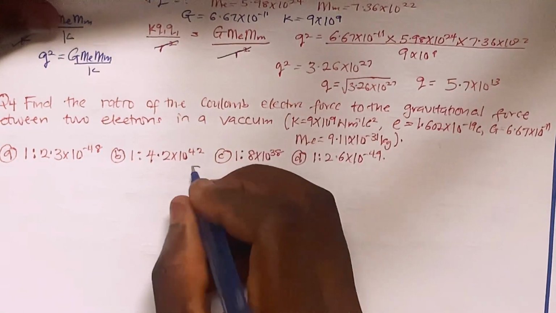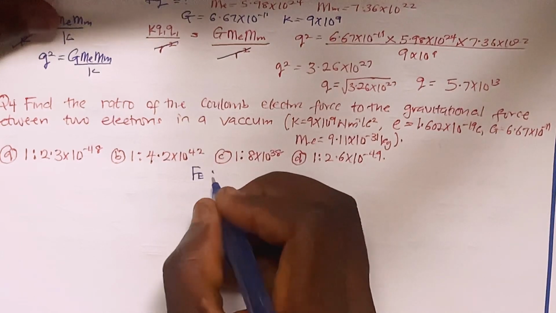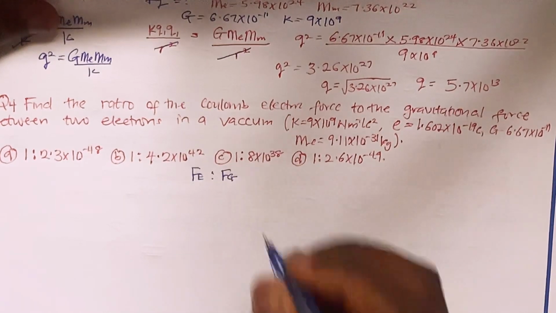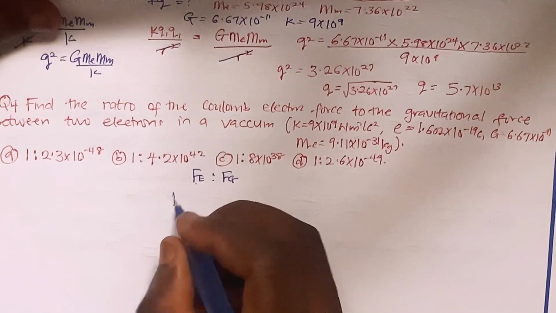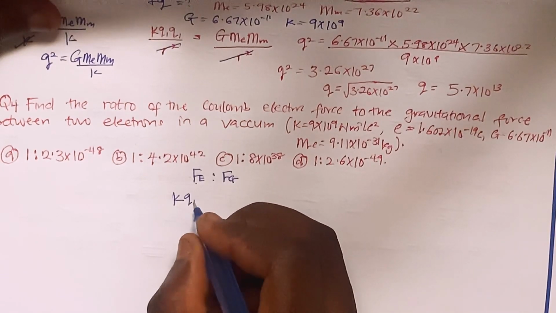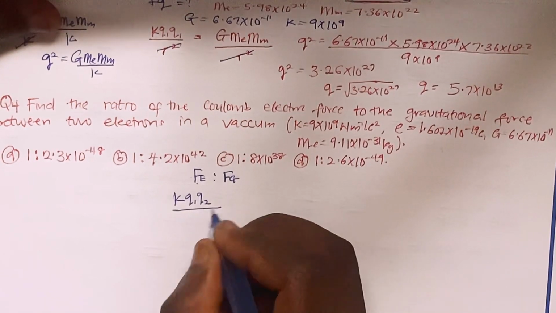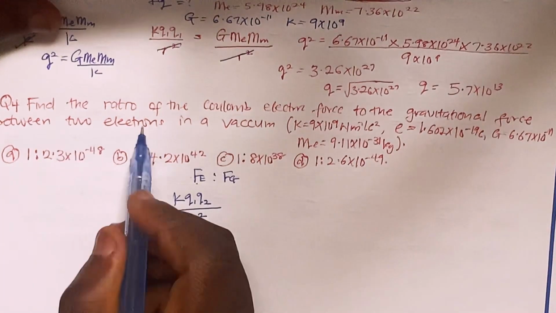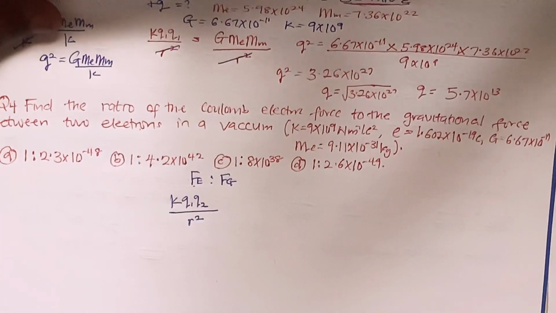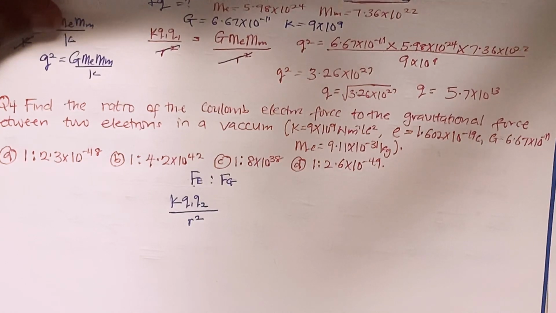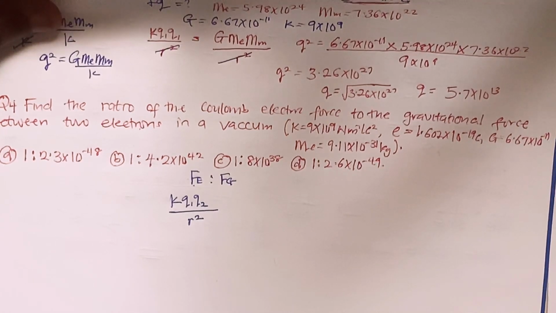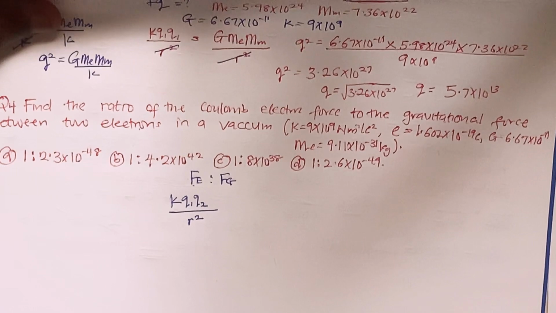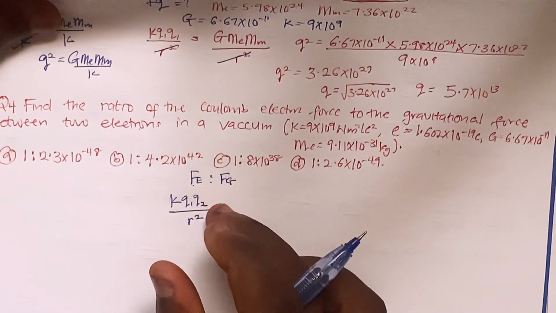That means our Fe ratio Fg, gravitational force, right? And we know our Fe to be kq1q2 over r squared. But in this case, the question is between two electrons in the vacuum. That means their magnitudes are equal. We take the magnitude of q1 and q2 to be equal.